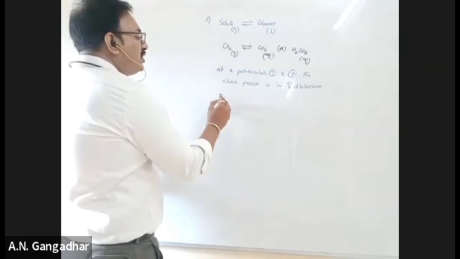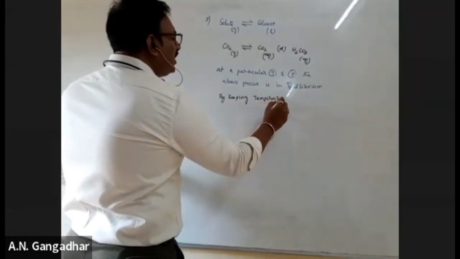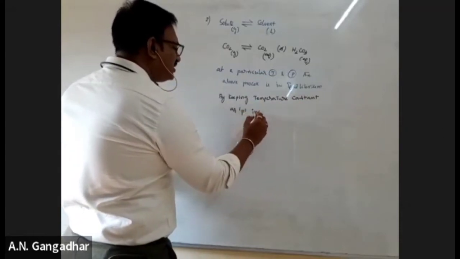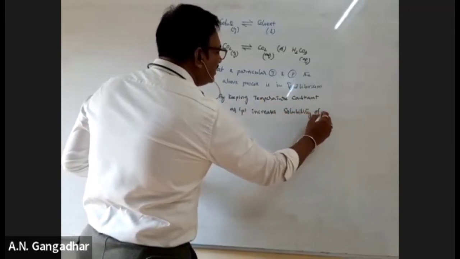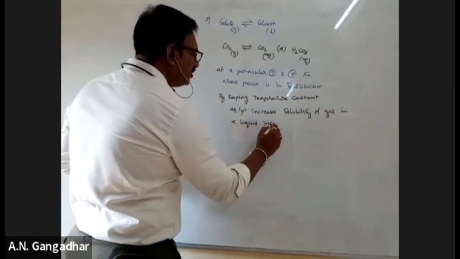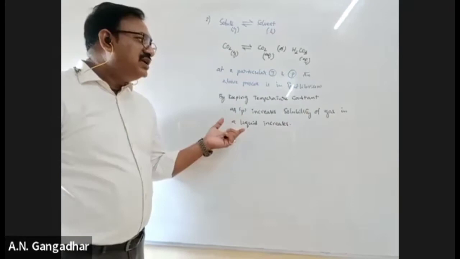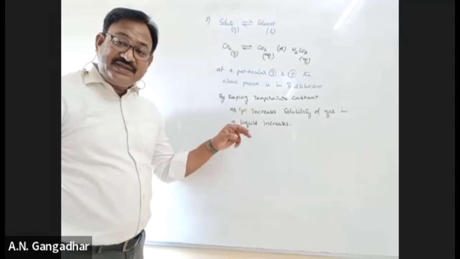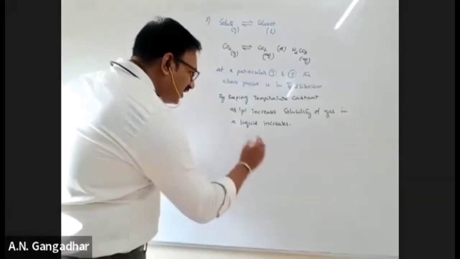Okay. Now, by keeping temperature constant, as the pressure increases, what happens? Solubility of gas in a liquid increases. Understand? By keeping temperature constant, as the pressure increases, the solubility of a gas in a liquid increases. Okay. As partial pressure of gas increases, its solubility increases. Is it clear?